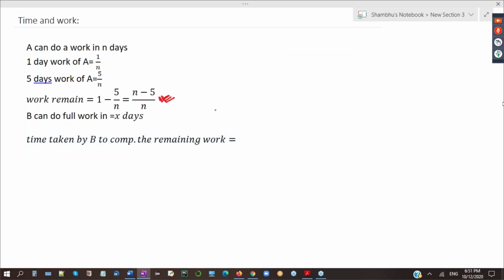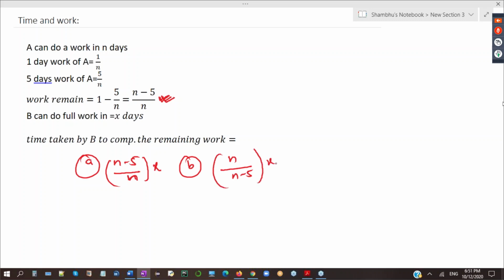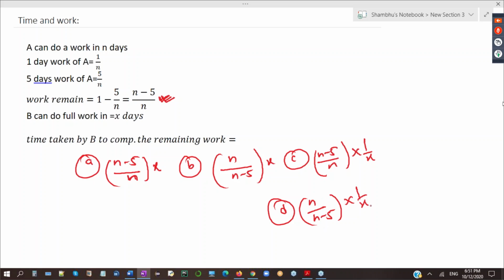I will give you 4 options. First option, n minus 5 by n into x. Second option, n divided by n minus 5 into x. Third option, n minus 5 by n into 1 by x. Fourth option, n by n minus 5 into 1 by x. Which one is the correct one?